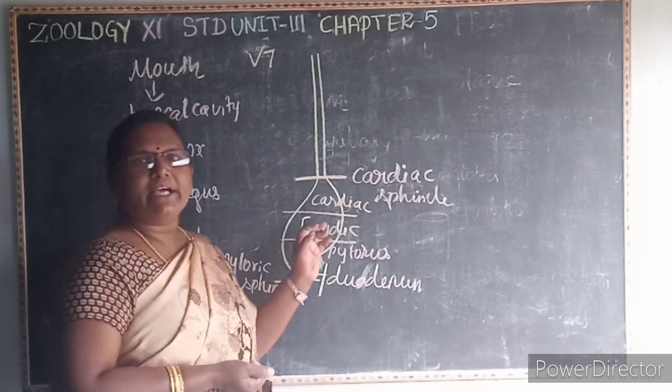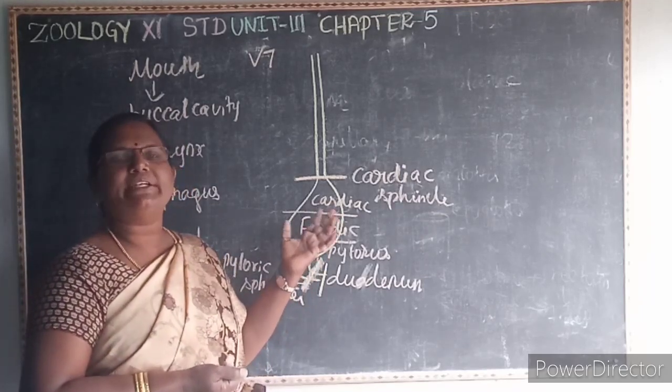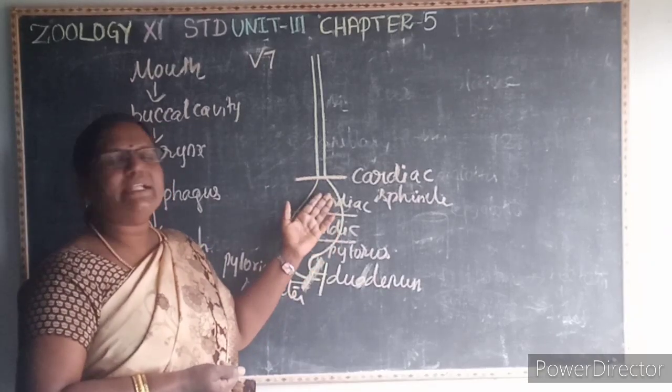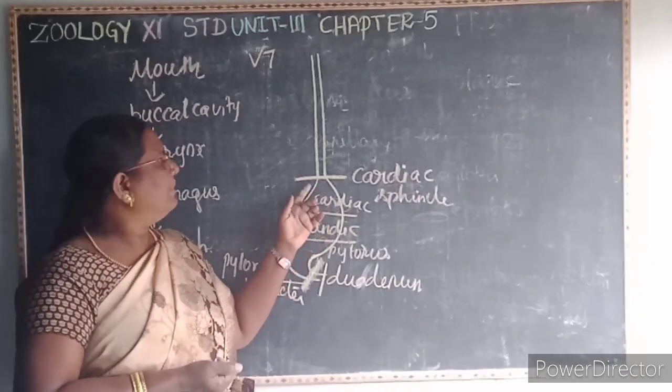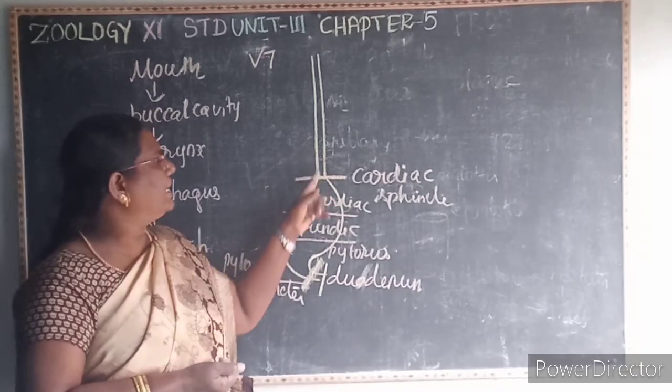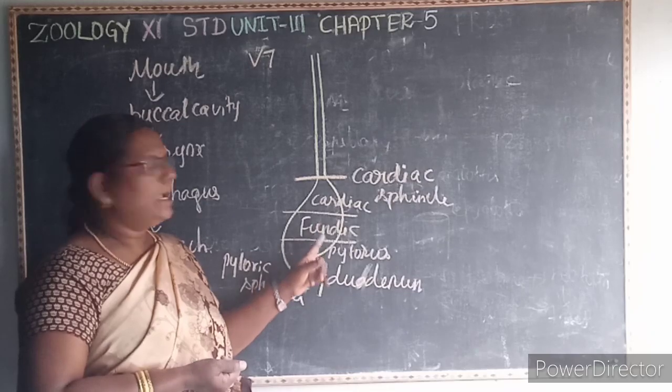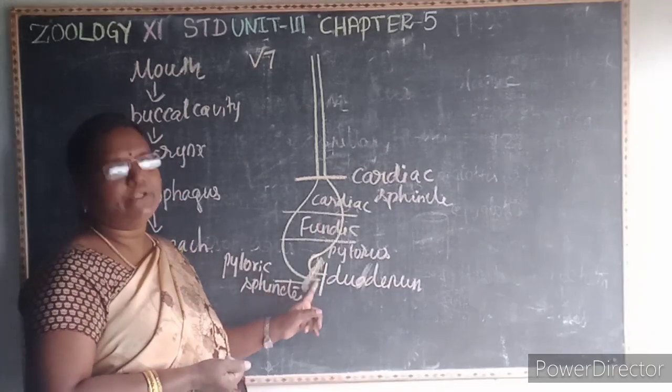There are two sphincters. What are sphincters? Sphincters are nothing but rings of smooth muscle. You can see the cardiac sphincter between the esophagus and the stomach, and the pyloric sphincter between the stomach and the duodenum.